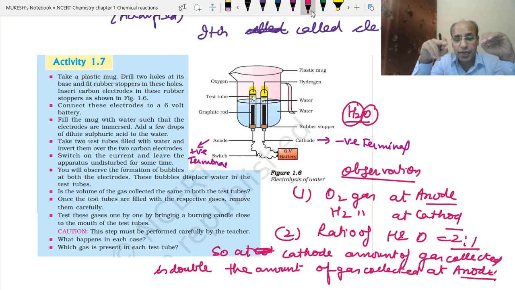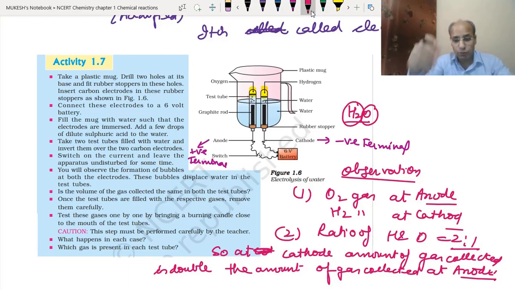Now there is one more question. How will we test for this hydrogen gas? We already know that if we bring a burning matchstick, it will burn with a pop sound. This is how we can check hydrogen gas. And how can we check the oxygen gas? If we bring a burning matchstick near oxygen gas, it will burn more brightly because oxygen supports combustion. So this is how we can check oxygen and hydrogen gas.